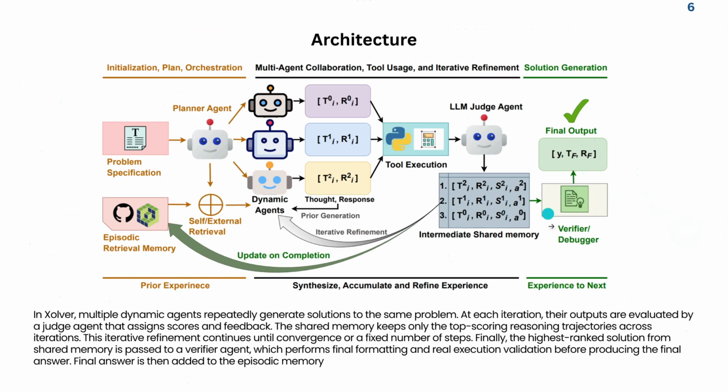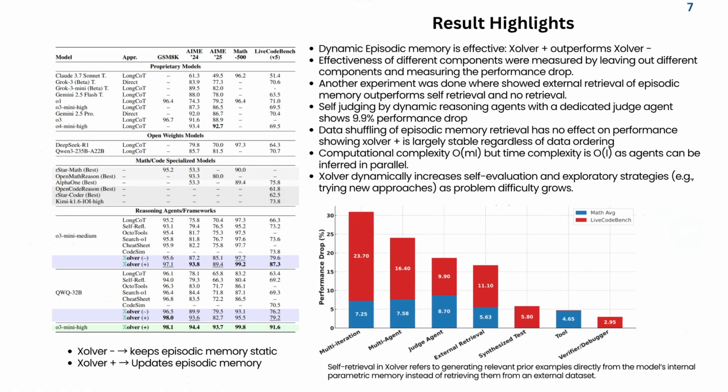If the verifier passes, we just put it in the episodic memory, right? So this is not something where we're only putting the correct solution. We don't know the label yet. If the model says this is my final answer, we just put it in the episodic memory. So this is a key distinction.